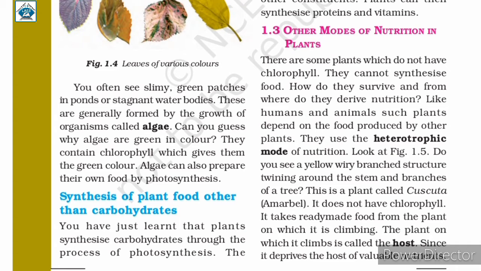Many plants do not contain any chlorophyll, hence they are unable to prepare their food by themselves. Therefore, they rely on other plants and animals for their food. So, the mode of nutrition of these plants is heterotrophic.